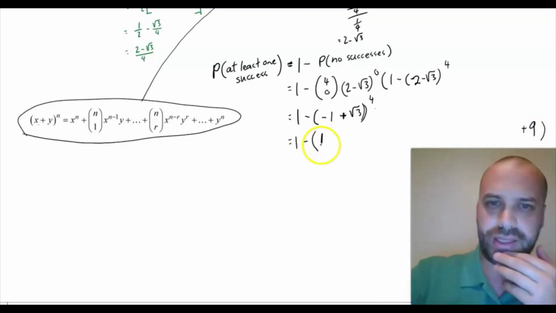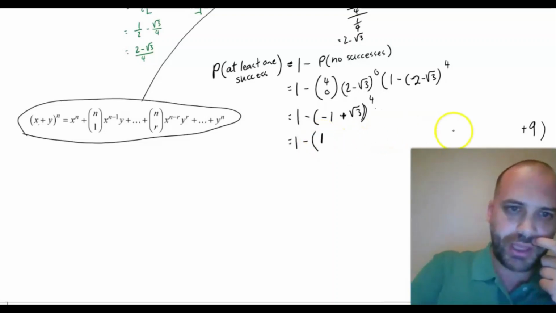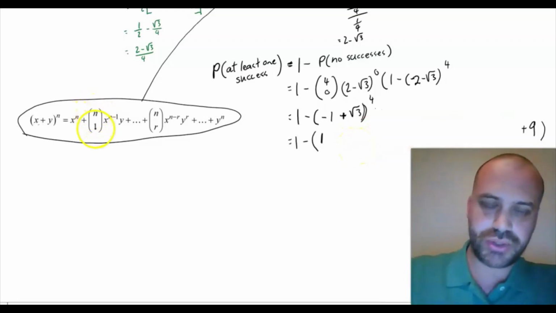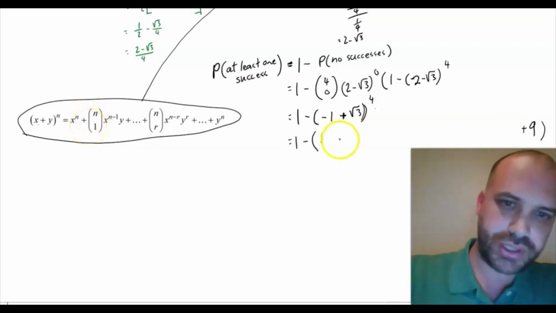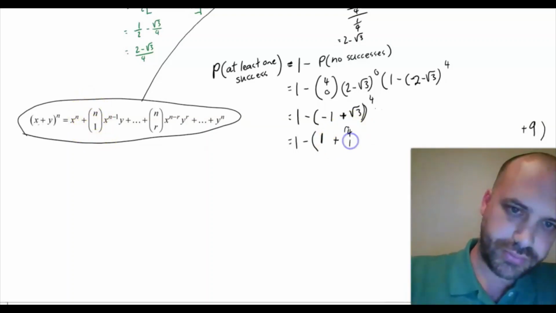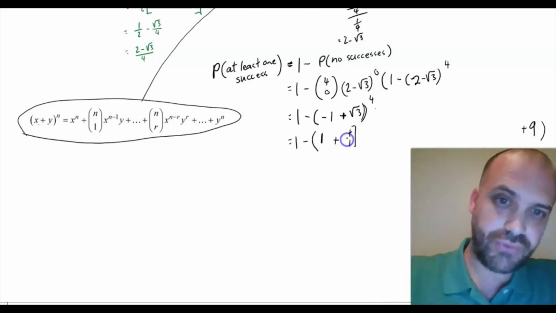Okay, and that is positive as well. So we've got a 1 and a 9 there, that's 10. Okay, what about these middle terms here? Well, the next term needs to be n choose 1 first. So that's 4 choose 1. Now 4 choose 1 is just 4.